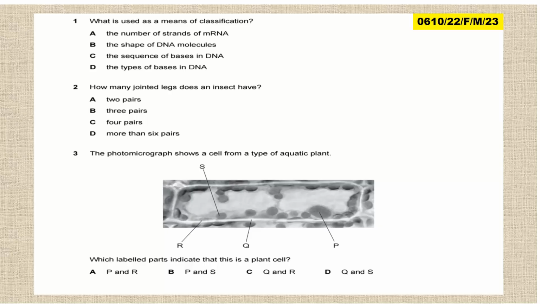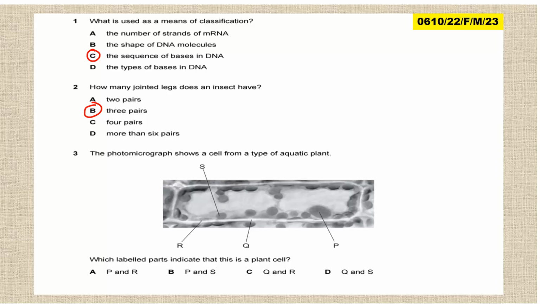This is Biology 0610, paper 2, variant 2, February, March 2023. What is used as a means of classification? Remember, what is used as a means of classification is the sequence of bases in the DNA. Not numbers of strands of mRNA, no. Not shape of DNA molecules, no. Not types of bases, but sequences. How many jointed legs does an insect have? Remember that it has 3 pairs of jointed legs.